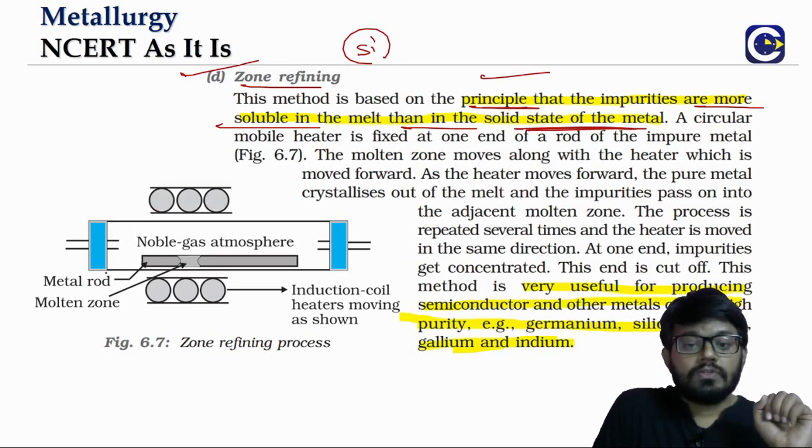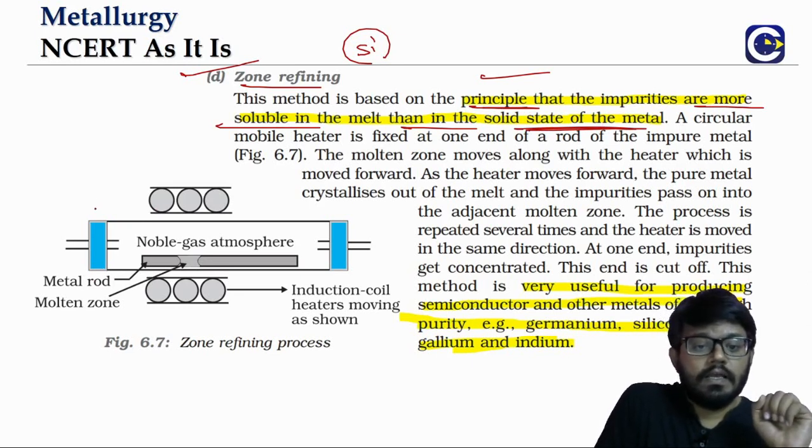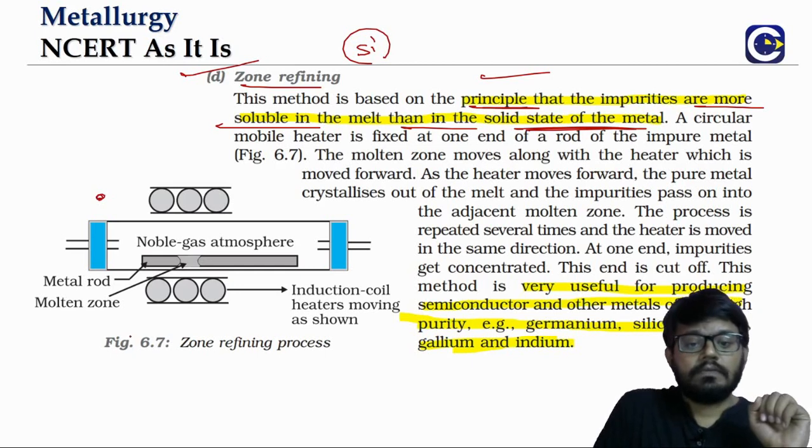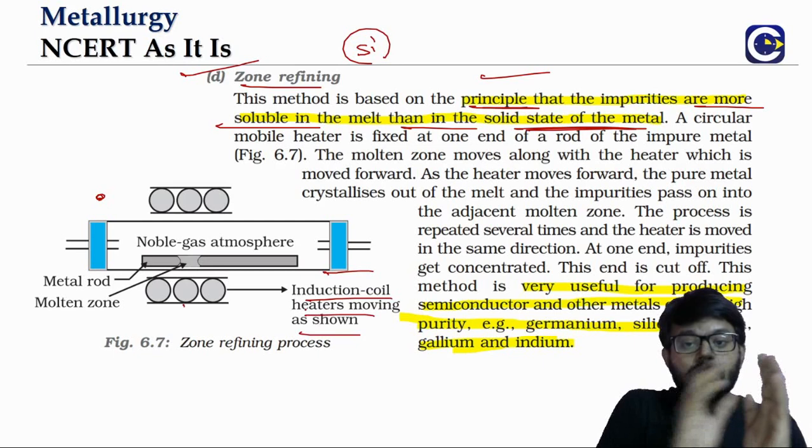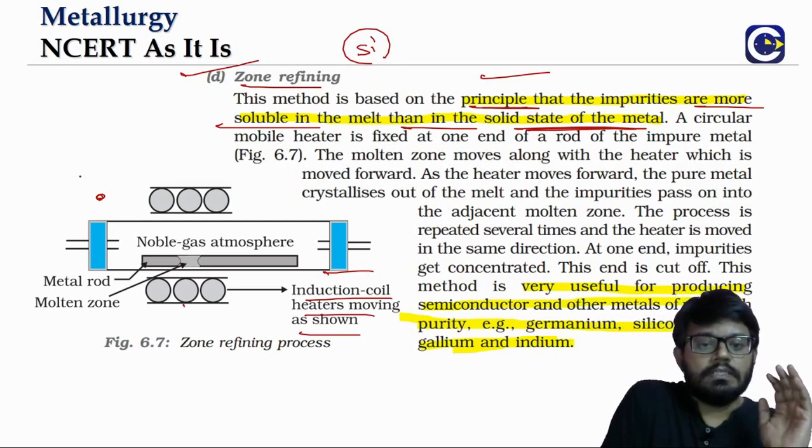Okay, so we have the metal. What we are doing is trying to move an induction coil heater through the length. This is end 1 and this is end 2 of the rod.